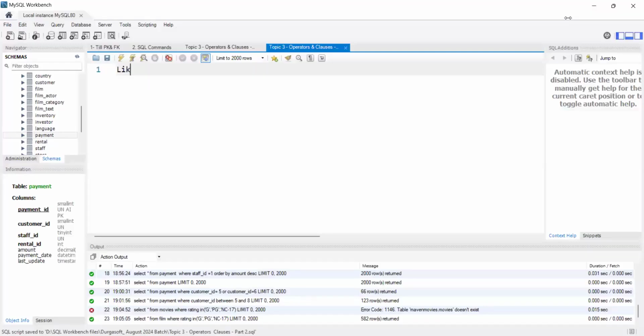If you are planning to start your career in data analytics or any data science field, this like operator is the most important operator which you will work on a daily basis. In the data analysis or data engineer field, we will specifically search for patterns in the data, and for that we will use the like operator.